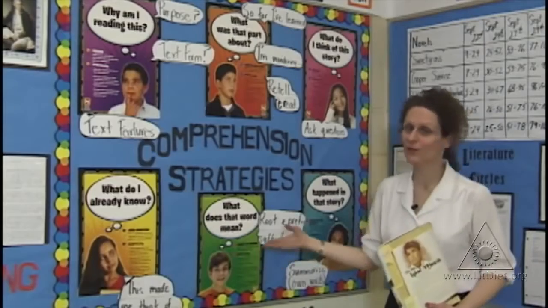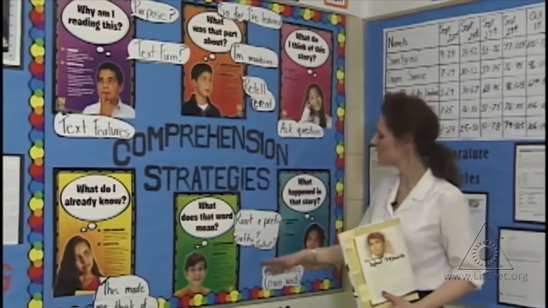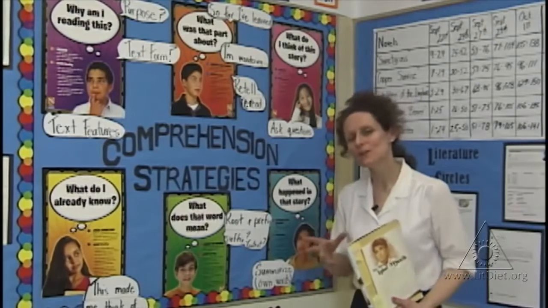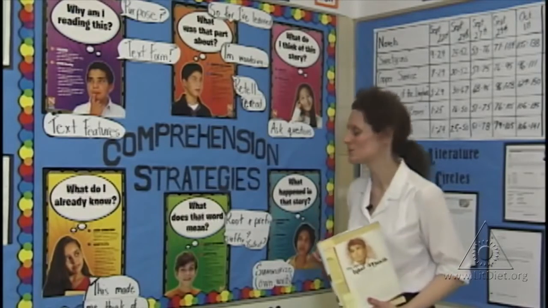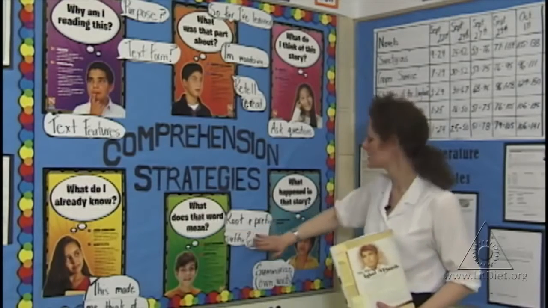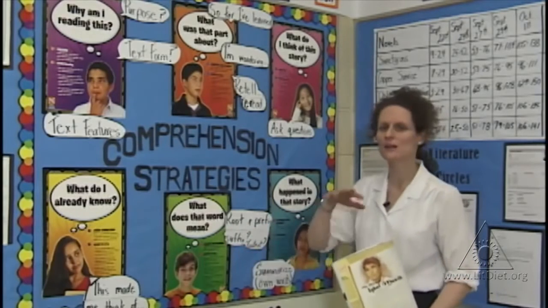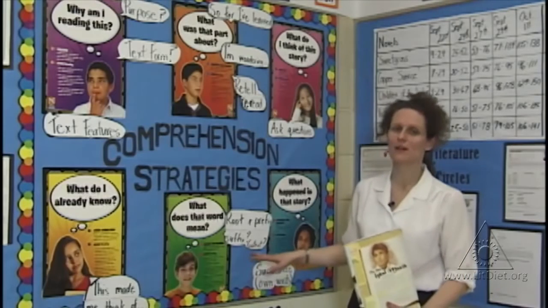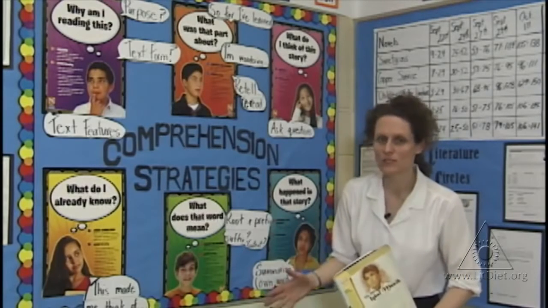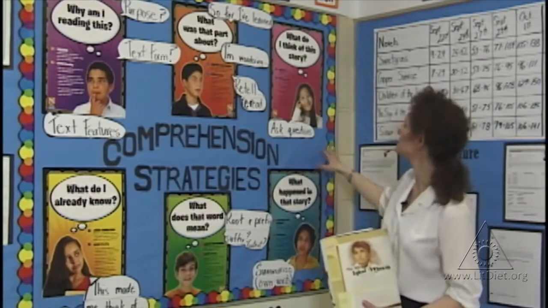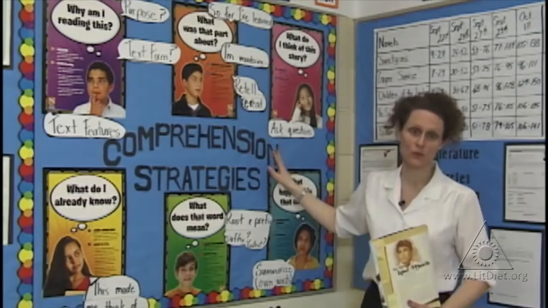If they come across a word that they don't know, it's something that they can't just go past it. They have to try some strategies. So one of the strategies that I encourage them to use is to see if the word has a root. If it has a root and they know what the root means, think about a prefix or a suffix and how does that affect the meaning of the root. Think about the context. Maybe that can help you. If not, go to the dictionary. Figure it out. Another during reading strategy is to evaluate and ask questions about the story.